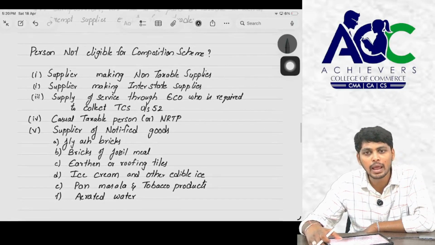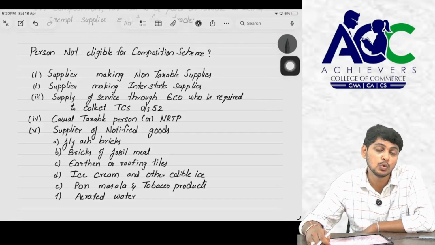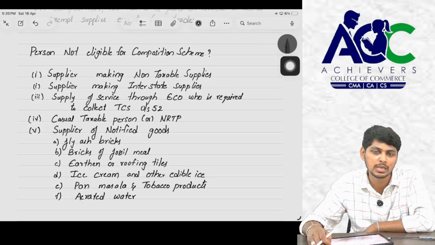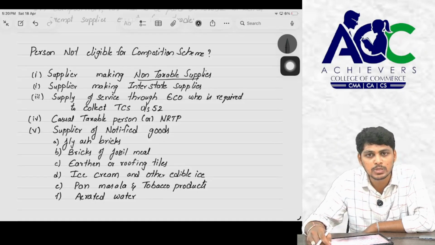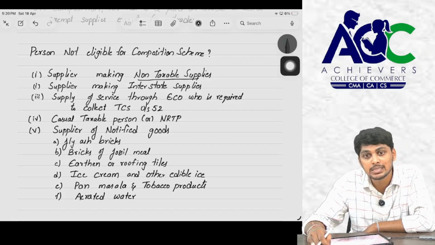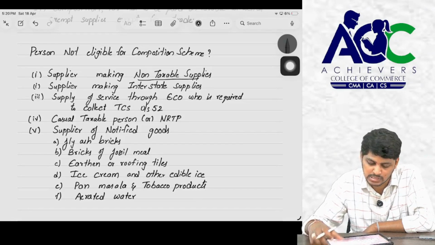And the person who is making non-taxable supplies is also not eligible for the composition scheme. What is meant by non-taxable supplies, sir? Non-taxable supplies are those on which GST is not payable, so there is no need to apply the composition scheme.